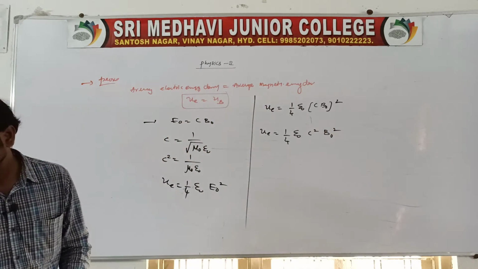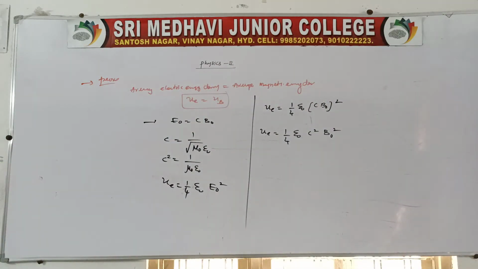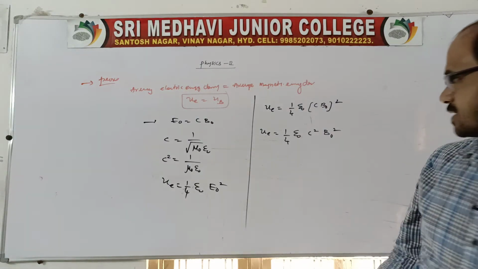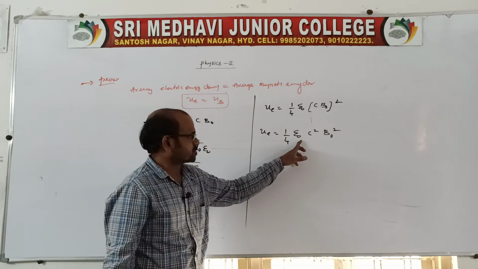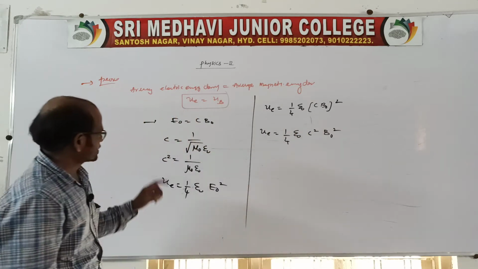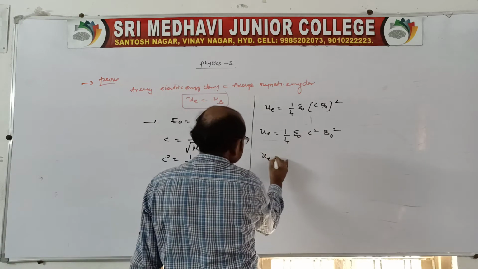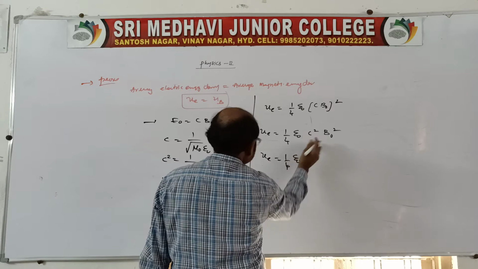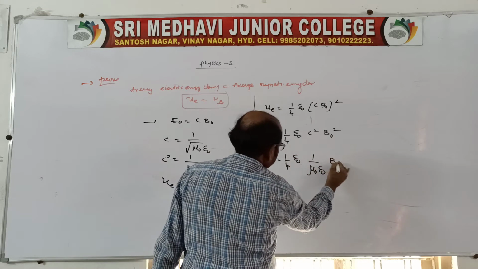Here, UE is equal to 1 by 4 epsilon naught C square B naught square. C square is nothing but 1 by mu naught epsilon naught, so UE is equal to 1 by 4 epsilon naught into 1 by mu naught epsilon naught B naught square.